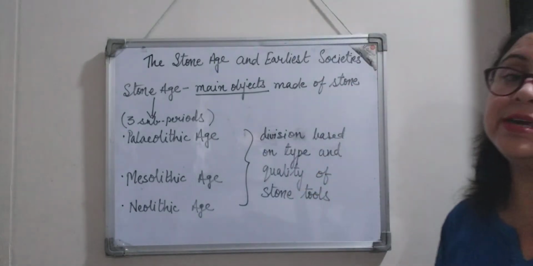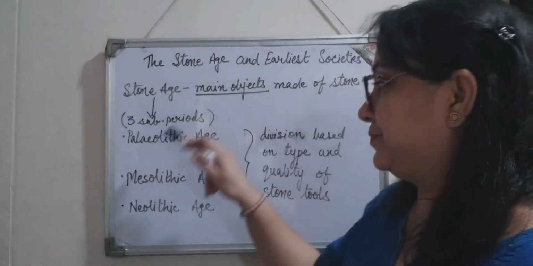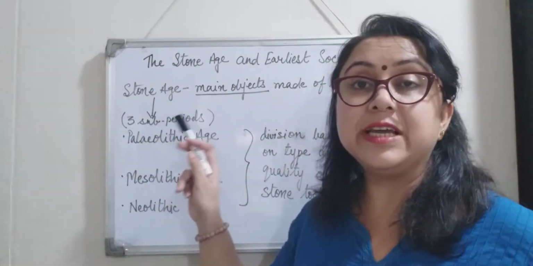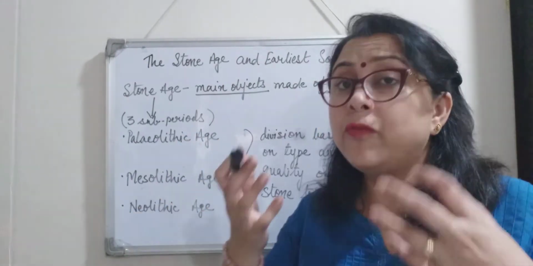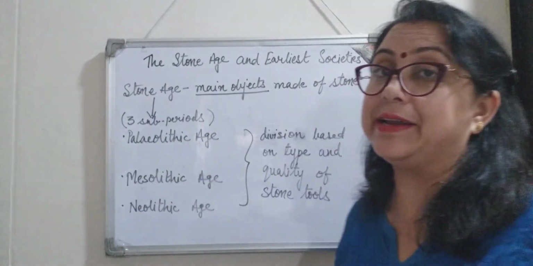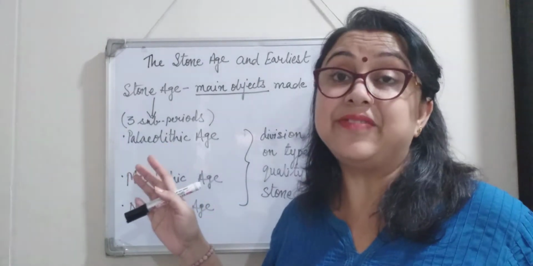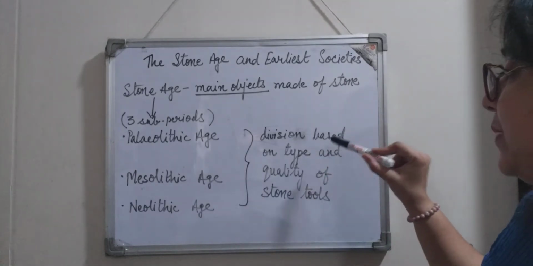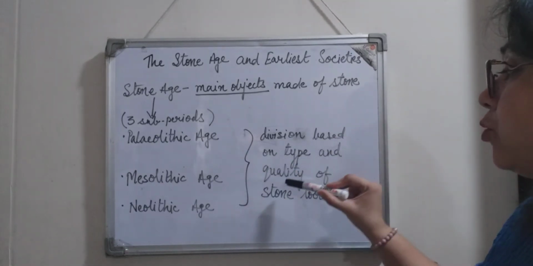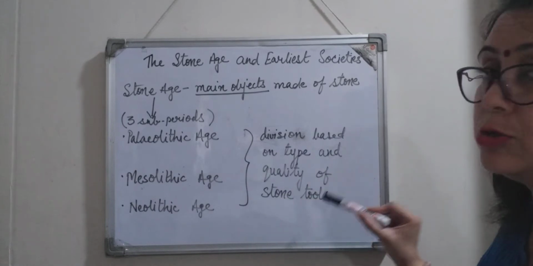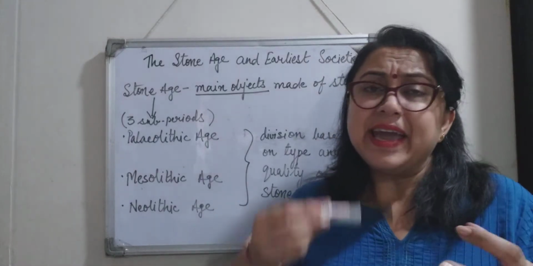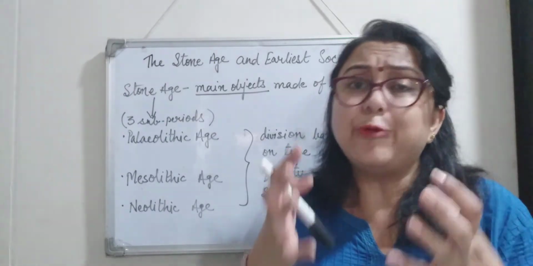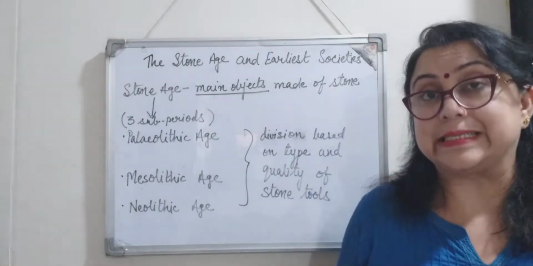And one more thing to keep in mind: this Stone Age has been divided into three periods. On what basis has it been divided? Yes, of course. This division is based on type and quality of stone tools. Progress is a continuous process, isn't it?